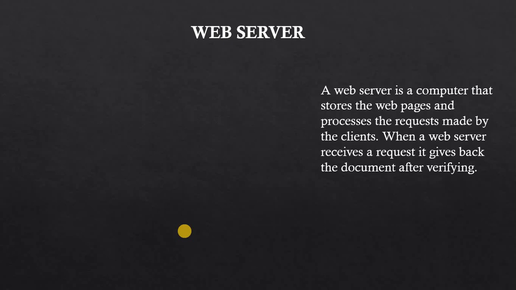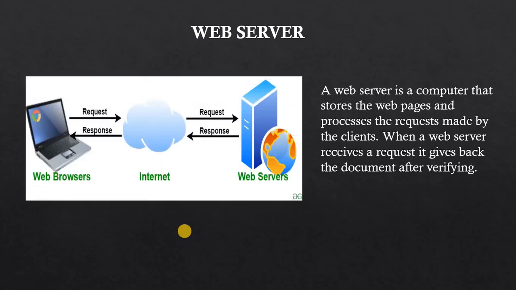So when you are asking for a web page like google.com or amazon.com or flipkart.com, what you are actually doing is sending a request that I want that page. Now if your server knows that you are a valid customer, or a valid client, then it will provide the pages to you only. You can see from the picture also, it's asking for the request, and when the request is okay, it's responding to the laptop. You can see that this is your server and this is your laptop. So through the internet this thing is done.